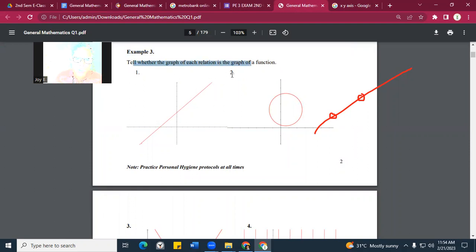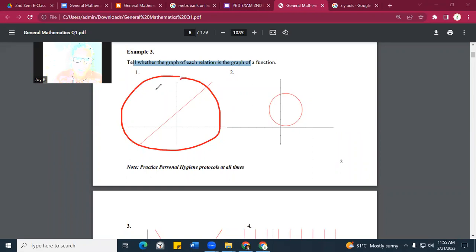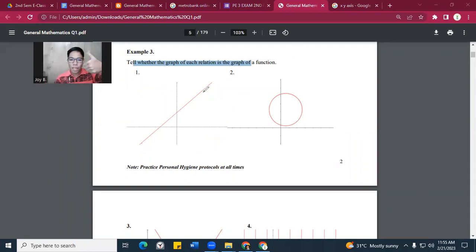Again, just let me know if the graph is a function or not. Now, number 1, is this a function or not? Say, thumbs up kapag function. Thumbs up. Okay, very good. That is a function. How about number 2? Thumbs up, thumbs down. That is thumbs down. Okay, very good.